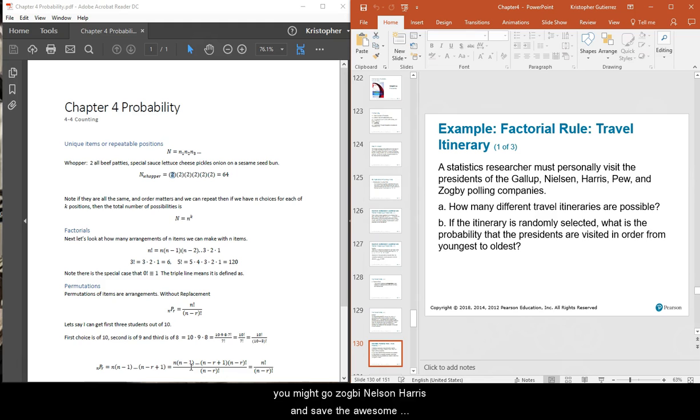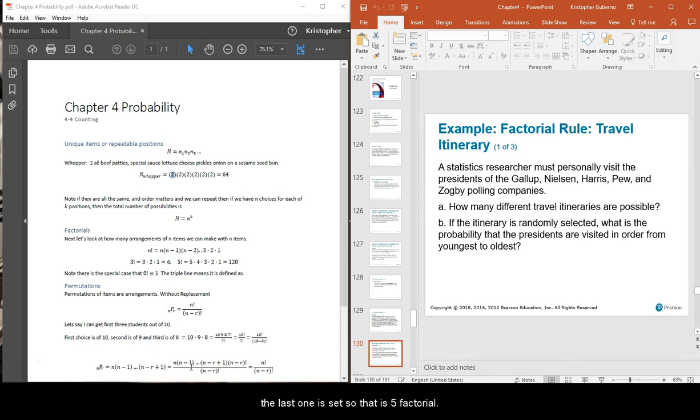Or you might go Zogby, Nelson, Harris, Pew, and save the awesome Gallup for last. But how many different ways? First choice, you can go to any of the 5. Next, you can go to 4 of the 5, because there's only 4 left. After that, you can go to any 3 of the 5, because you've already gone to 2. After that, you got 2 places left, any of the 2, and then the last one is set.